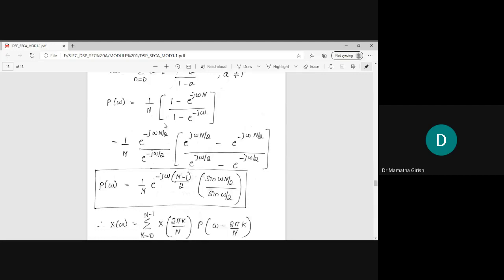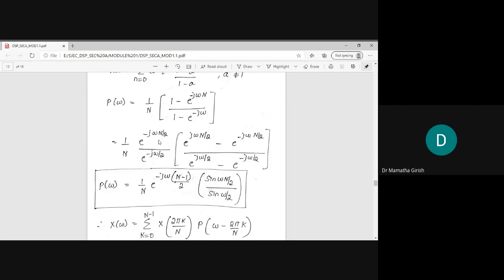From this step to this step, again, this is also a part of your signals and systems. If you want the expression in the standard format of the sinc waveform representation, I'll repeat once again, we generally use this small step. So 1 by N is a constant as it is.